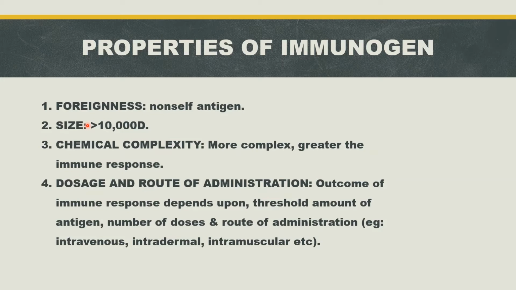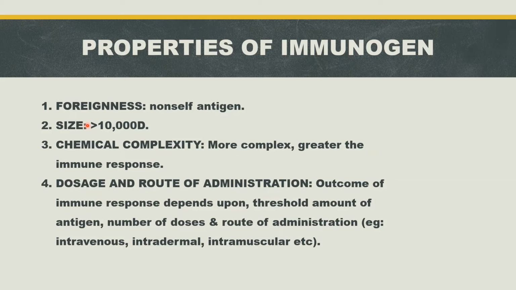Then only it becomes an immunogen. Otherwise, that antigen is not able to induce immune response. If molecular weight is less, that antigen is not able to induce immune response. If it is greater than 10,000 Dalton, it is able to induce immune response.